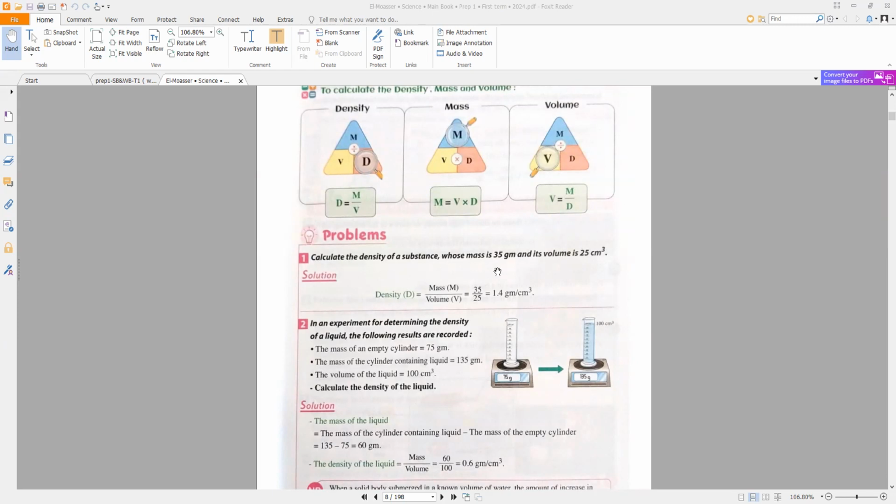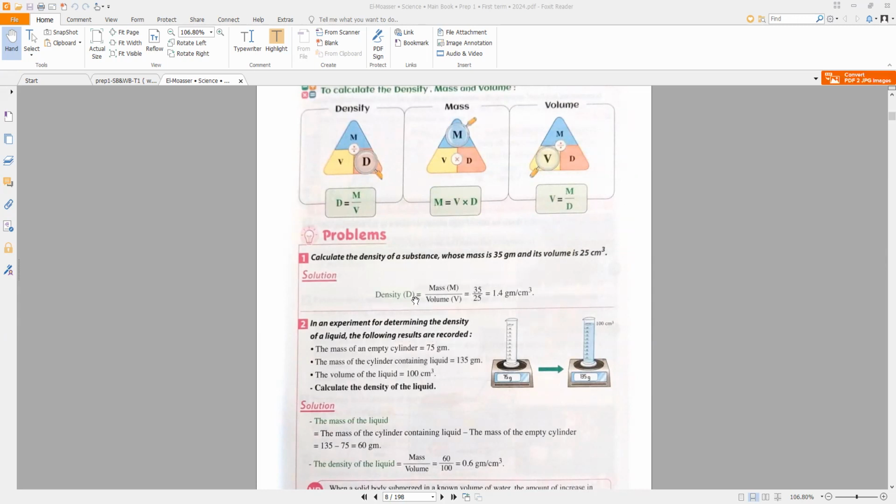Calculate the density of a substance whose mass is 35 gram and its volume is 25 cubic centimeter. You will write the law of density. Density equals mass divided by volume, D equals M divided by V. So density equals 35, the mass, divided by 25, the volume, which equals 1.4. You must write the measuring unit of density, which is gram per cubic centimeter.